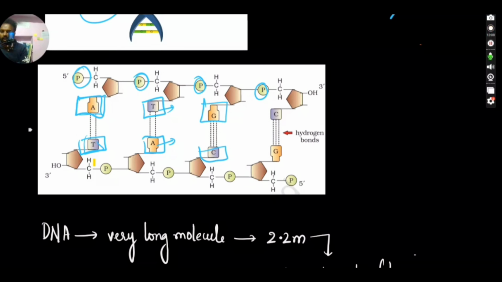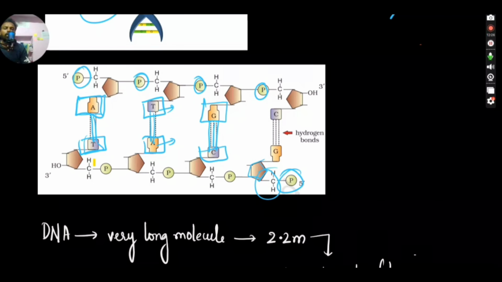These are connected through hydrogen bonds. We can see a double bond here, and a double bond here. Between G and C there will be a triple bond, and the rigidity is given by this sugar phosphate bond. So this is the structure of sugars, right?